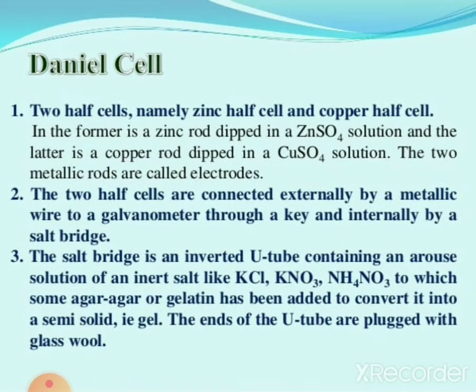Now what is salt bridge? It is an inverted U-tube containing an inert salt, solution of an inert salt like potassium chloride or potassium nitrate, to which some agar-agar or gelatin has been added to convert it into a semi-solid form. The ends of the U-tube are plugged with glass wool.